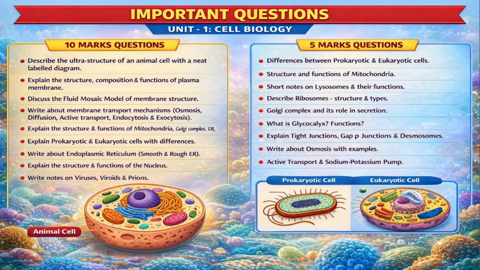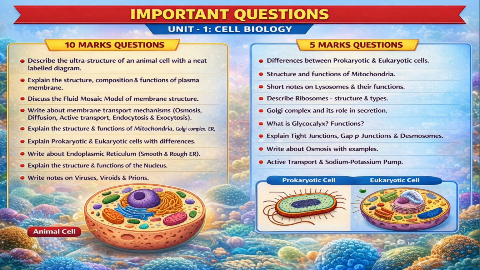The second essay question deals with the plasma membrane, its structure, composition, and functions. It is a double-layered lipoprotein membrane made of phospholipids, proteins, and carbohydrates. Models like the Danielli-Davson model, the unit membrane theory, and the fluid mosaic model by S.J. Singer and G.L. Nicholson explain its structure. The membrane helps in transport, communication, and protection.